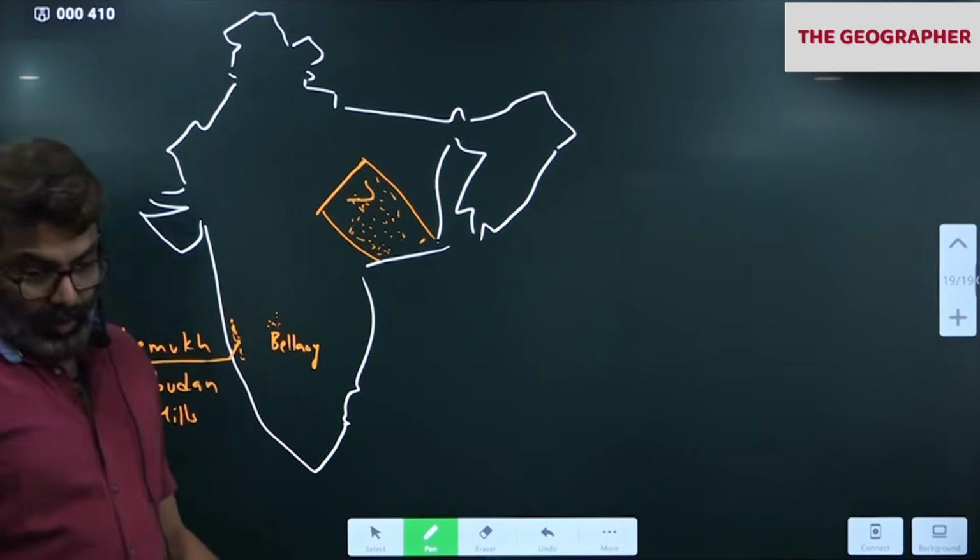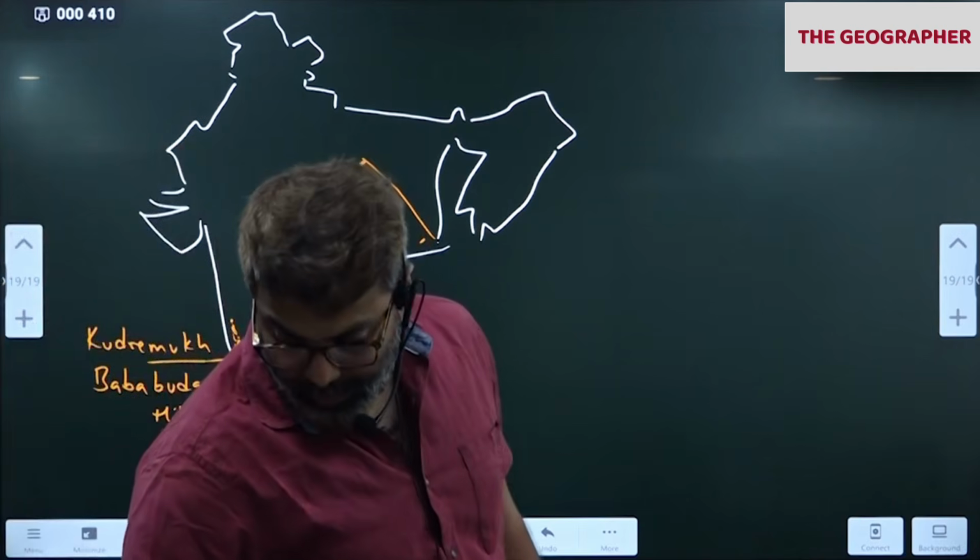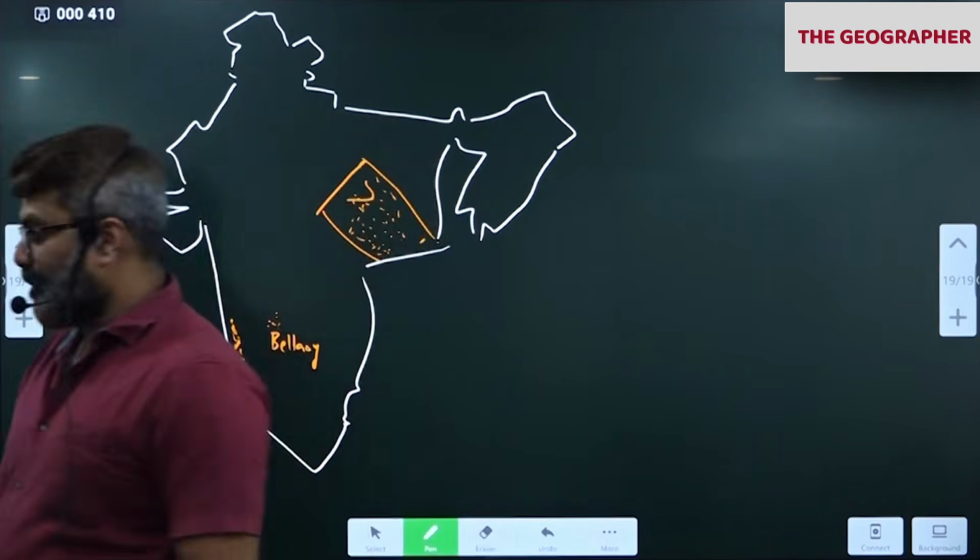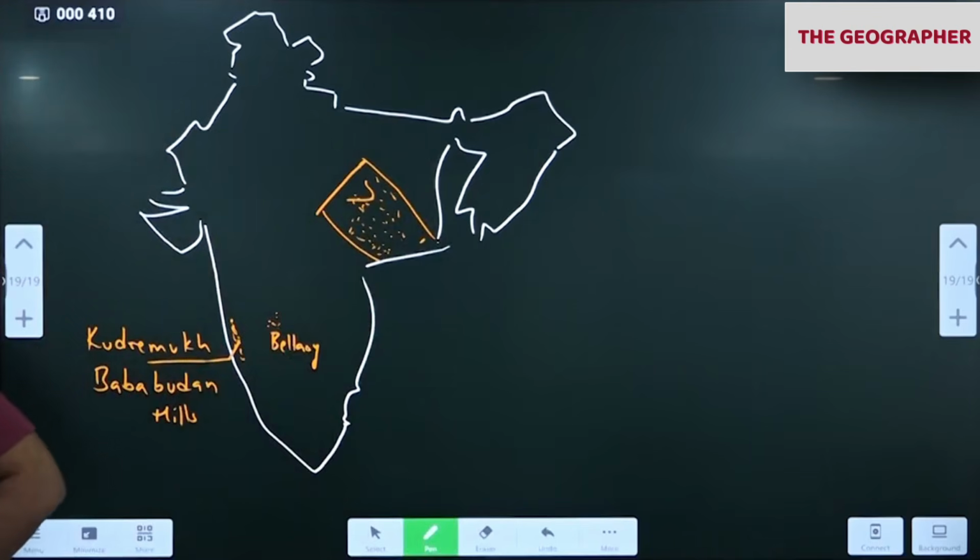In your Atlas minerals, what is the symbol for iron ore? Just notice that. Statistics, I'll tell you.